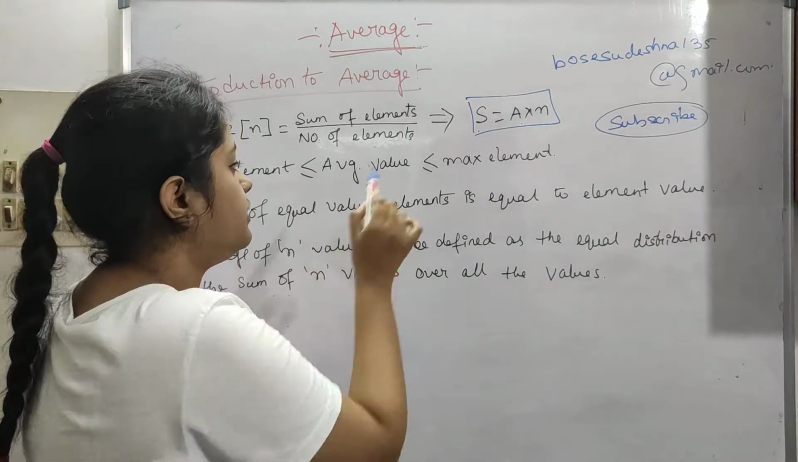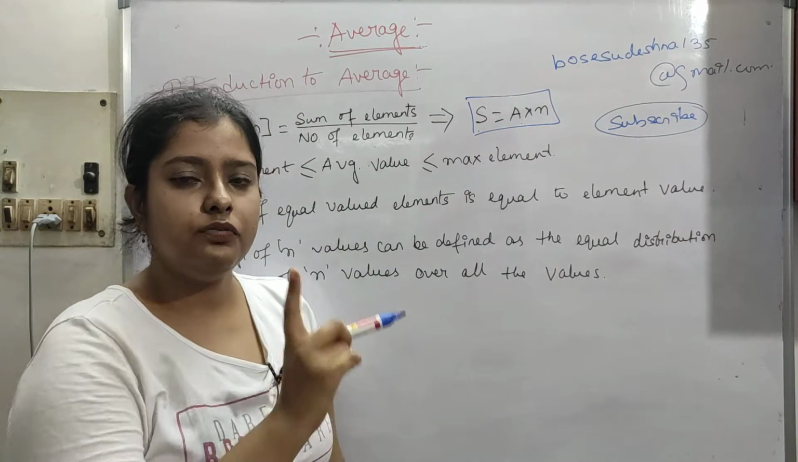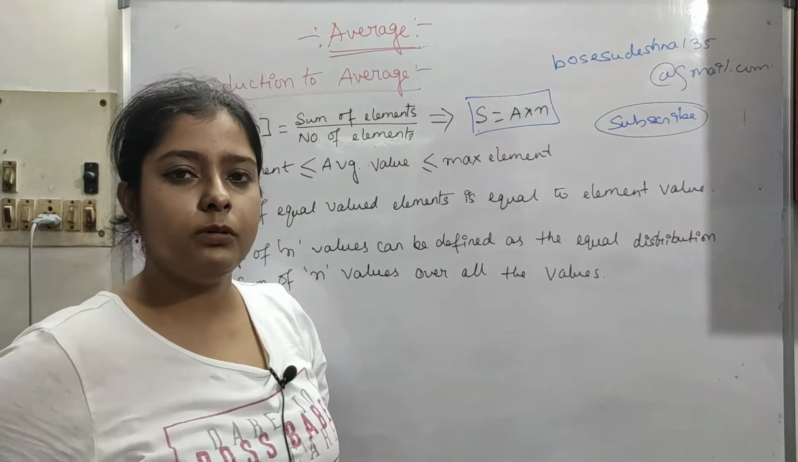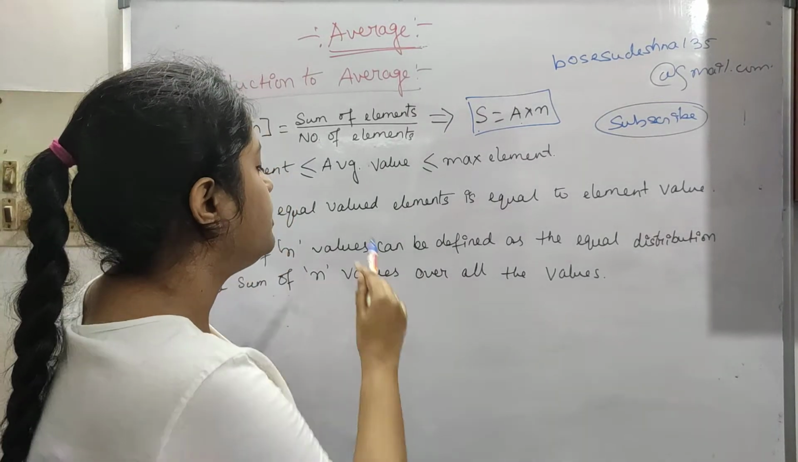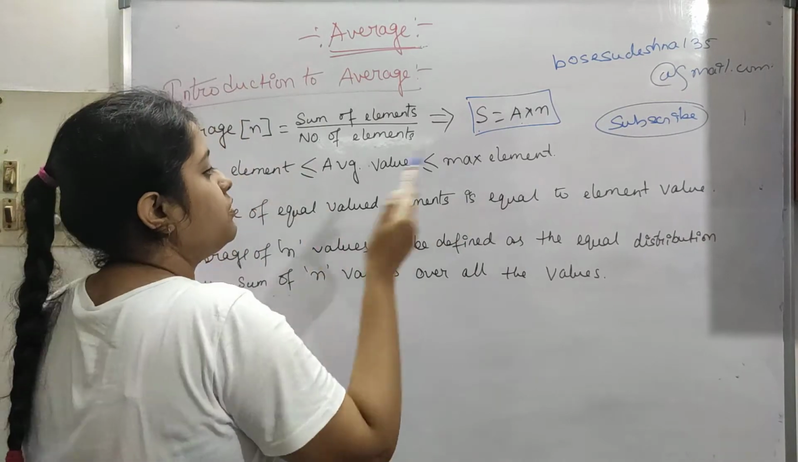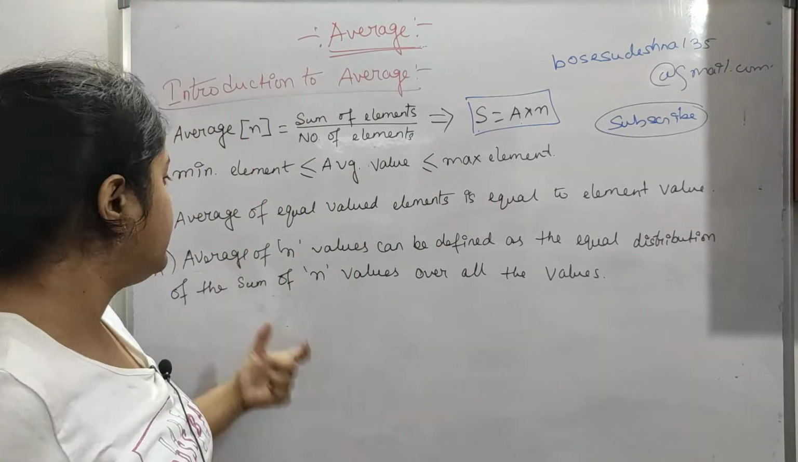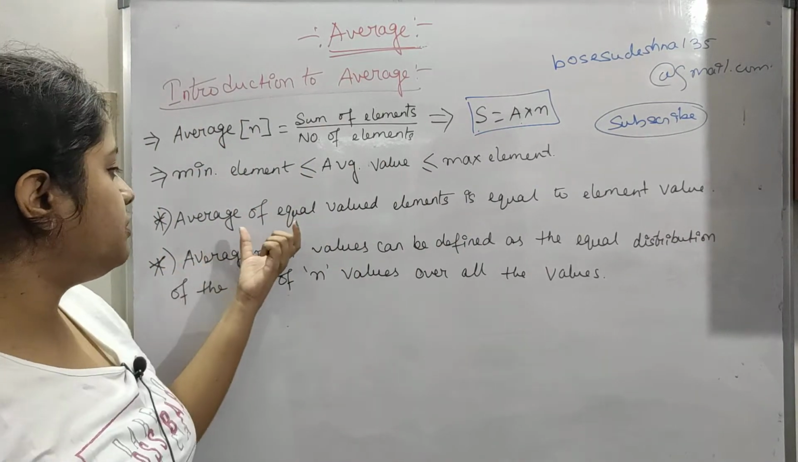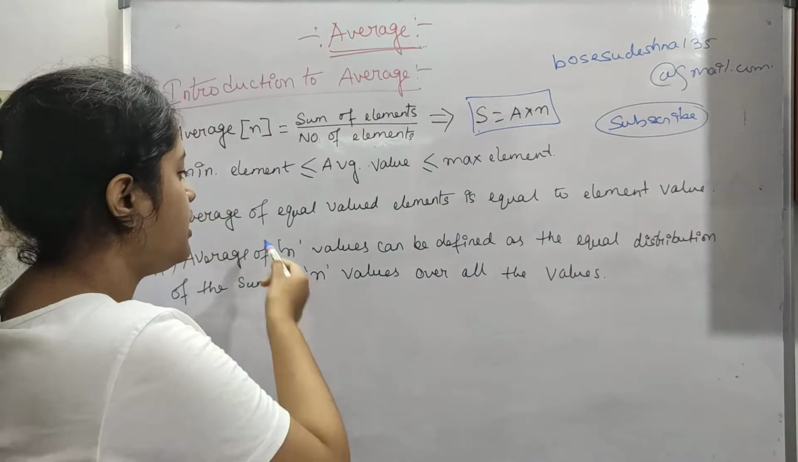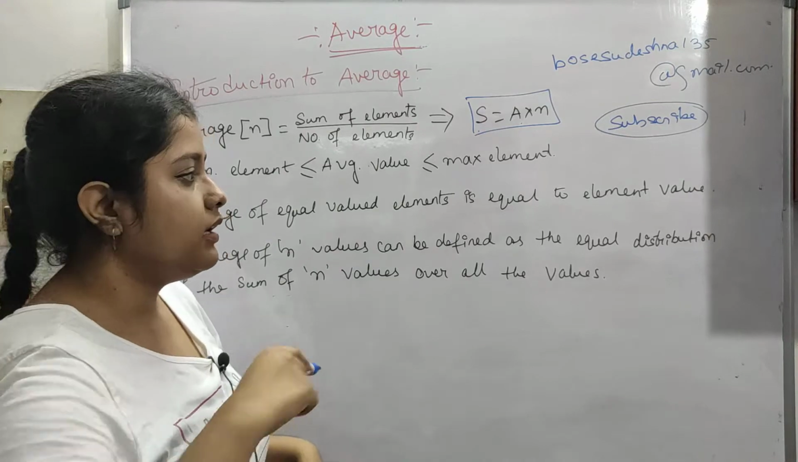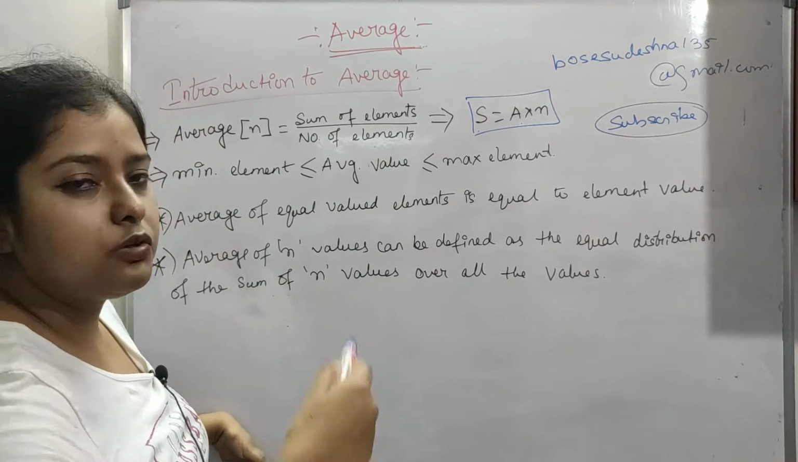Why equals? If there is just one element, if you take the average of that, the minimum of that, or the maximum of that, it will always be the same, that element only. So in case of just one element, all of this will be the same. That's why we have put equal to. Next, the average of equal valued elements is equal to the element. Obviously this is true. Equal valued elements will always average to the element value.